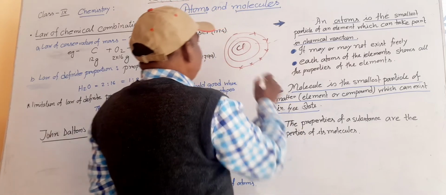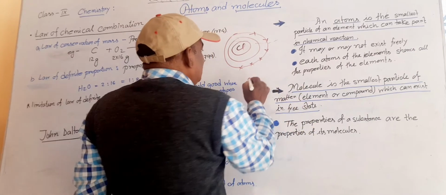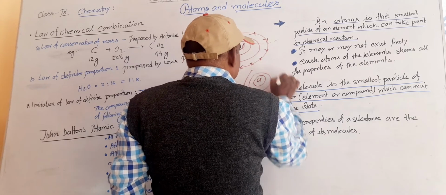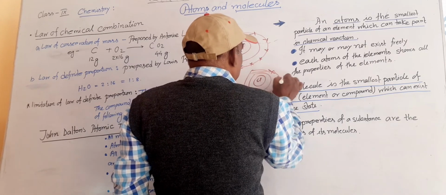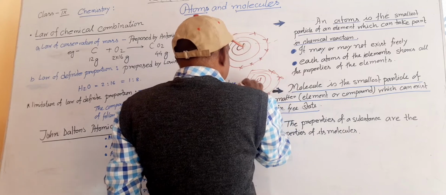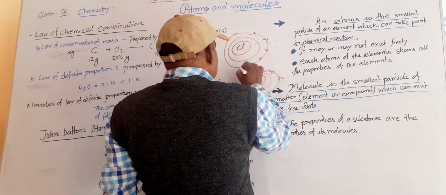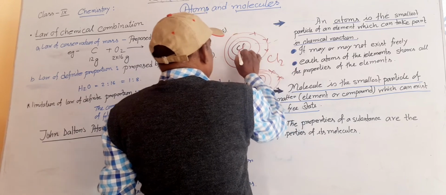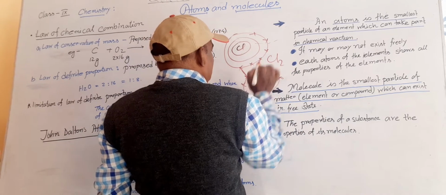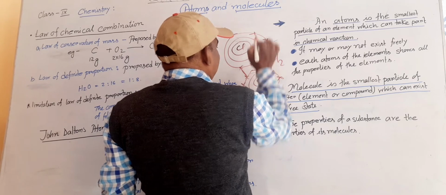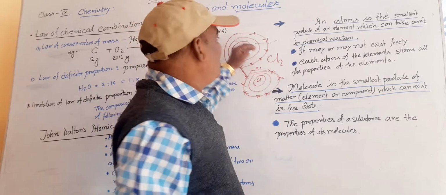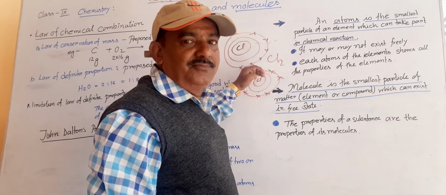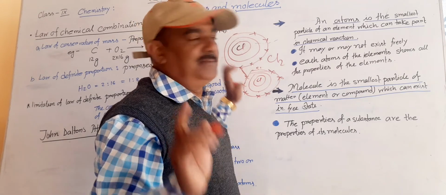But in a molecule, 2 or more atoms join together. Suppose there is one more chlorine: 2, 8, 7 and 2, 8, 7. Now you see, one electron will be shared. This chlorine becomes 8, and this one also has 8 electrons in the last orbit. So 2 atoms join together, they make one molecule of chlorine. So this chlorine does not take part in a chemical reaction.